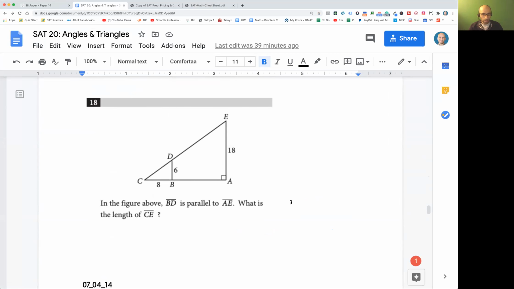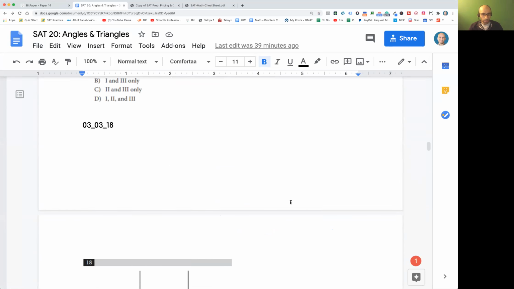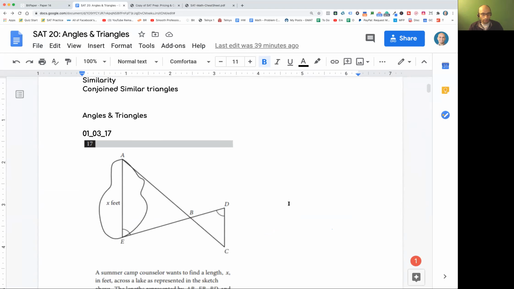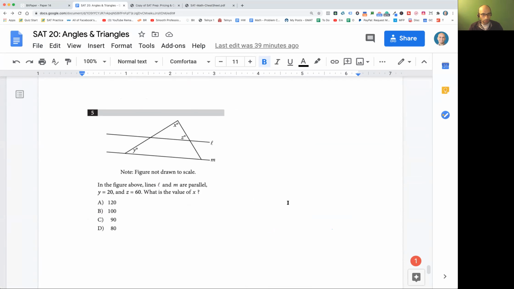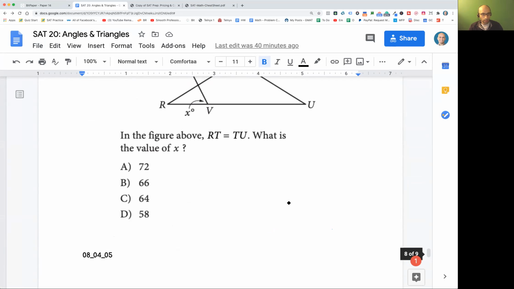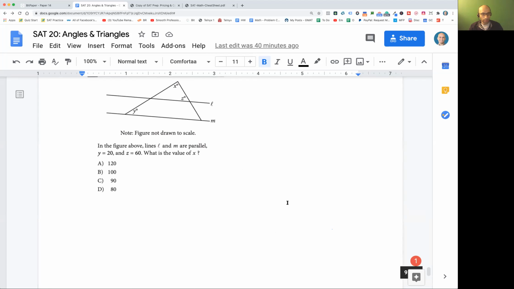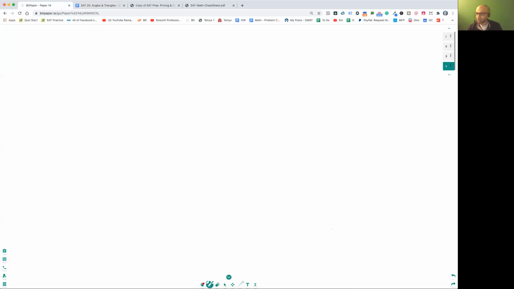Okay. Let's try, where's the problem? I forgot what problem I was going to show you. Okay, one second. Let's work on this problem. Super easy. Just figure out what you've got to do. They're parallel. Okay.